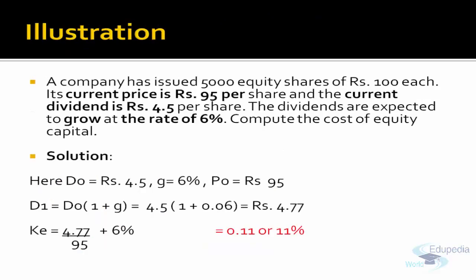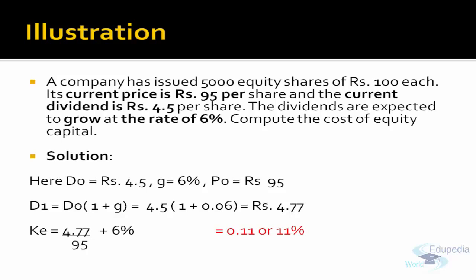A company has issued 5,000 equity shares of rupees 100 each. Its current price is rupees 95 per share and the current dividend is rupees 4.5 per share. What is the current price? 95 per share. So you have the market value as of today. You have the current dividend. By current dividend, it means the dividend which is already declared in the current year. And what do we need? The dividend which is to be declared at the end of year 1. The dividends are expected to grow at the rate of 6%.